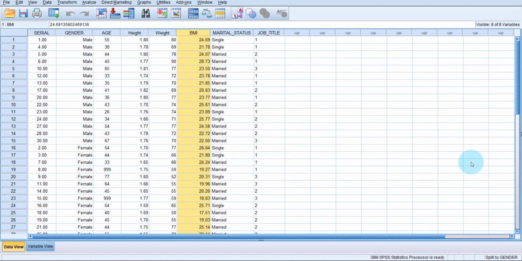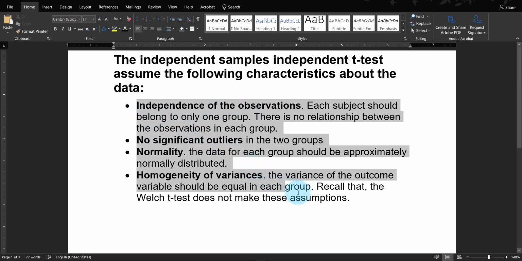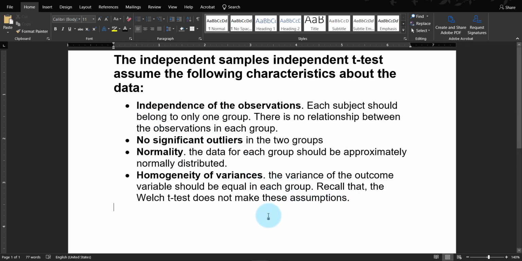Another very important thing I would like to show you before starting the independent samples t-test is the assumptions of an independent samples t-test. You can only do an independent samples t-test if your data meet all these requirements. First is independence of the observations. Each subject should belong to only one group.